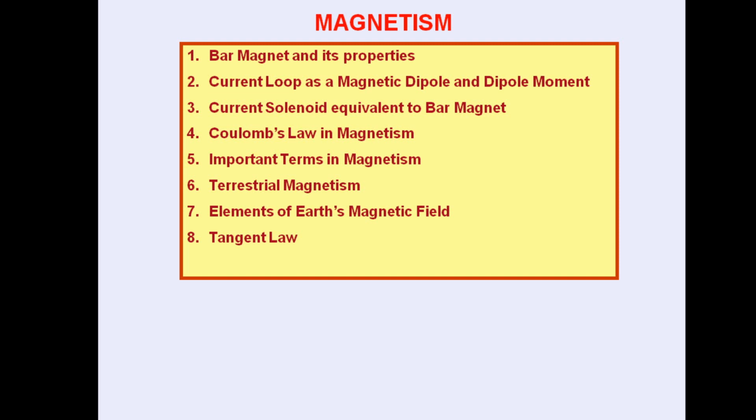Then Coulomb's law in magnetism is there, some basic terms in magnetism which we use, then terrestrial magnetism, that means magnetism due to Earth's magnetism, and basic terms we will use. And last, the tangent law. So let's start this.